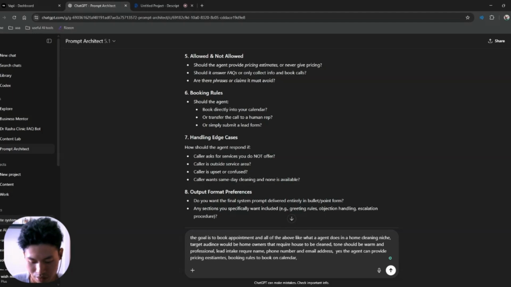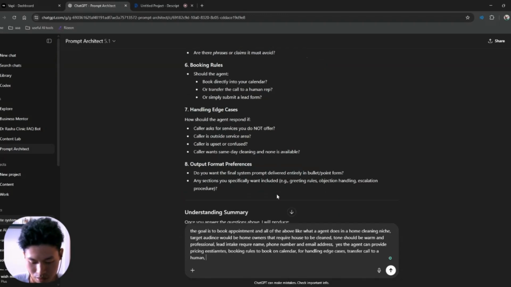For handling edge cases, transfer the call to a human. If the agent does not know anything or is unsure, please transfer.